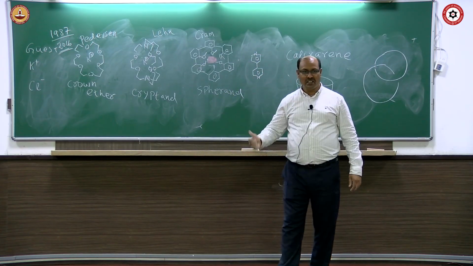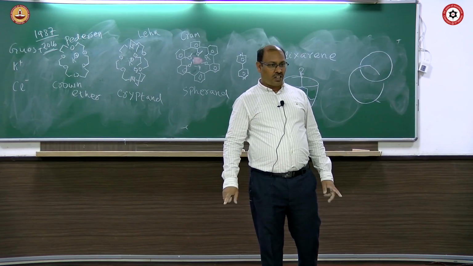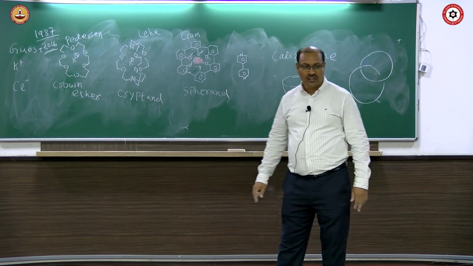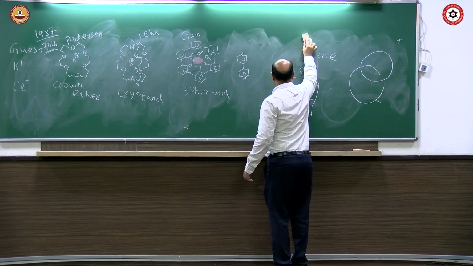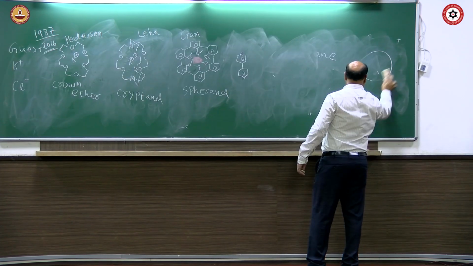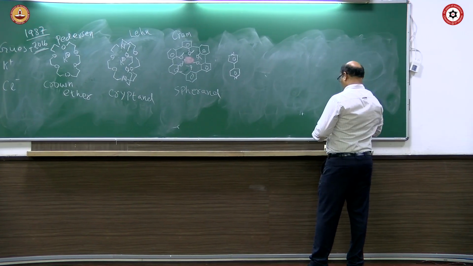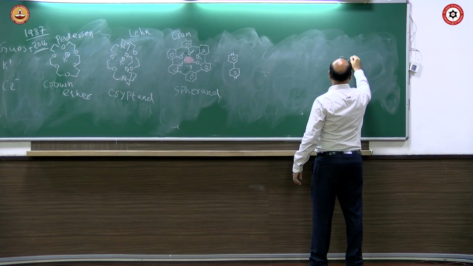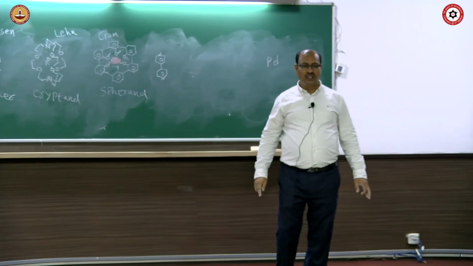I started with this ligand which is bidentate, not chelating. Okay. Do you know palladium 2 plus is square planar?